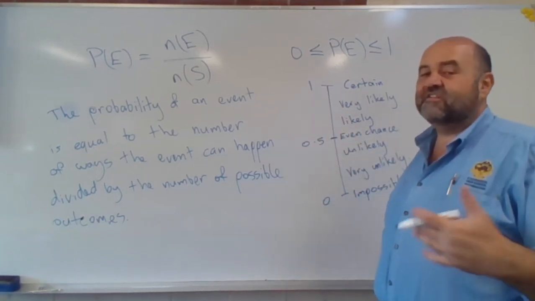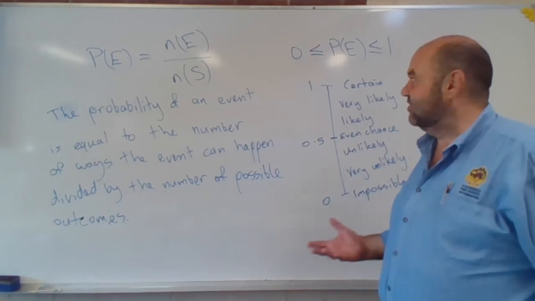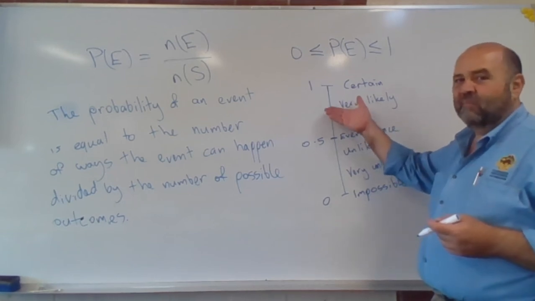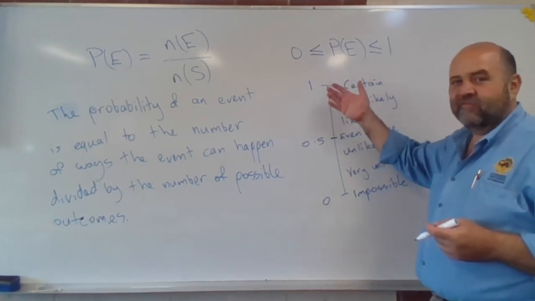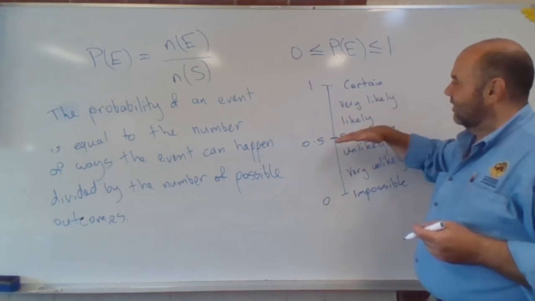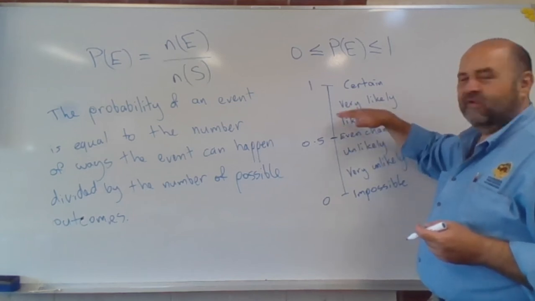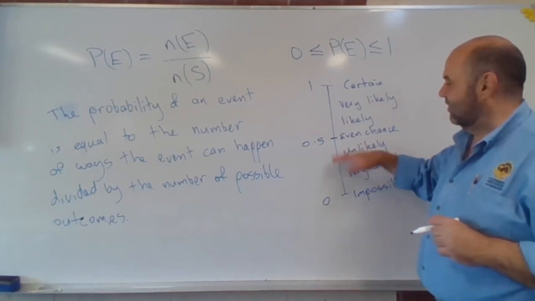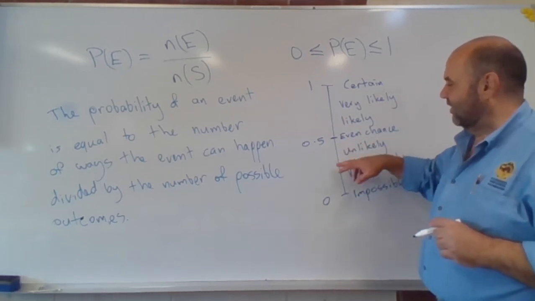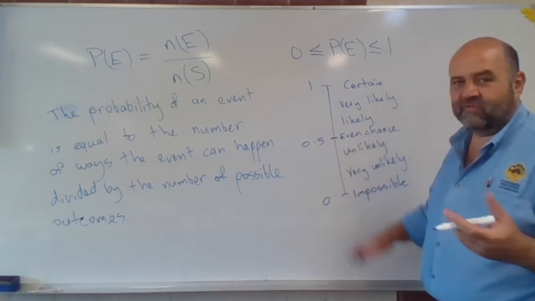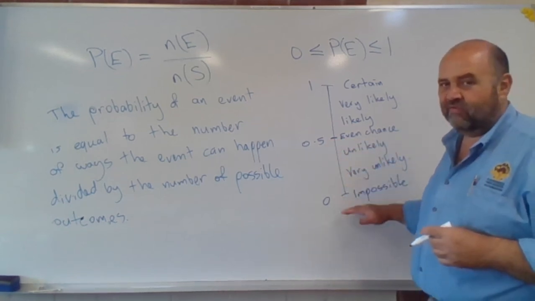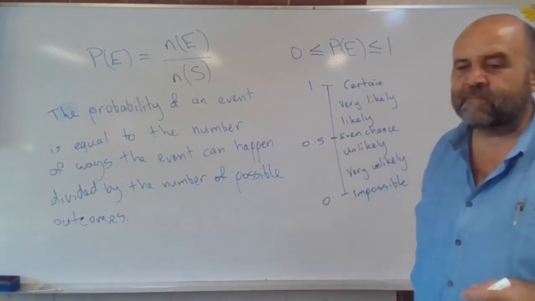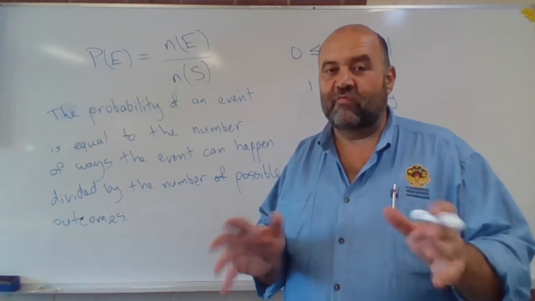As a general rule of thumb, I'd call very likely things that are 0.8 or above, and likely things sort of between 0.5 and 0.7. Again, down here, unlikely is anything from below 0.5 down to about 0.3, and anything from 0.2 down to just above 0 as being very unlikely. That's as a general rule of thumb.